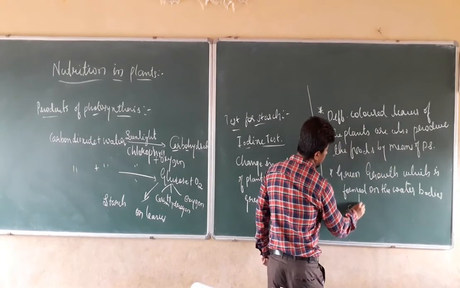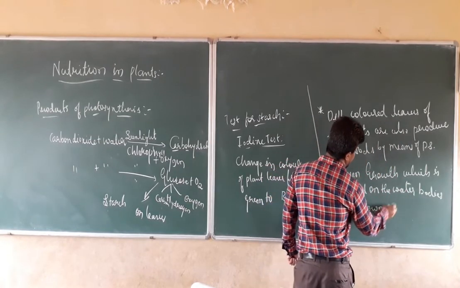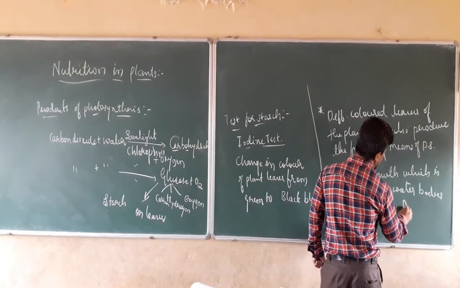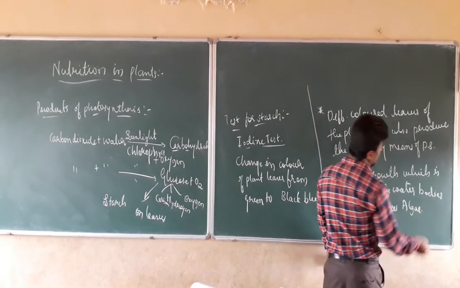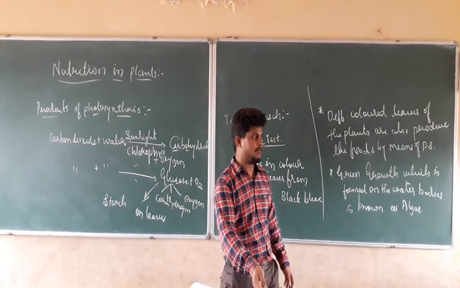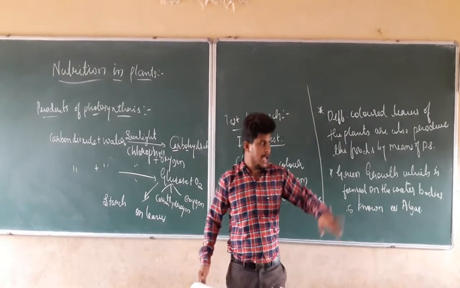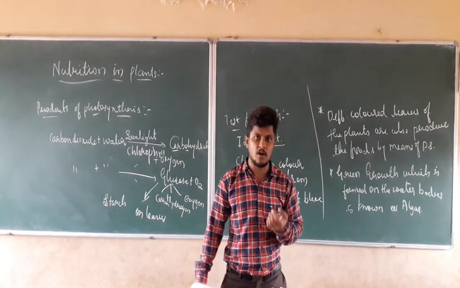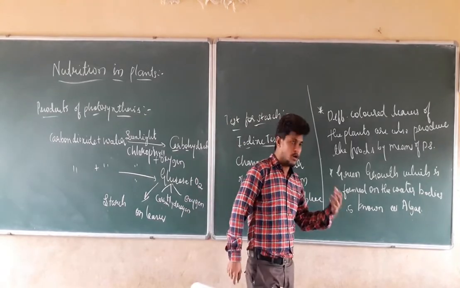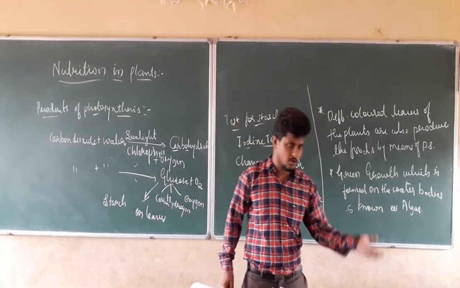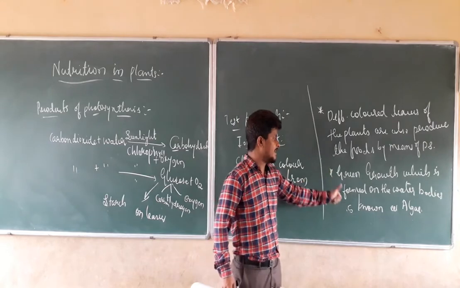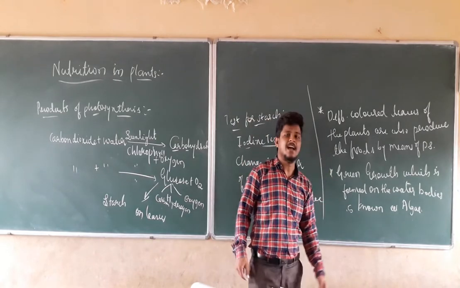Whenever the rainy season comes, a greenish colored growth takes place on the surface of the water body. That greenish colored growth is nothing but algae.